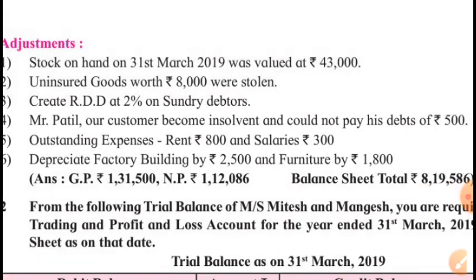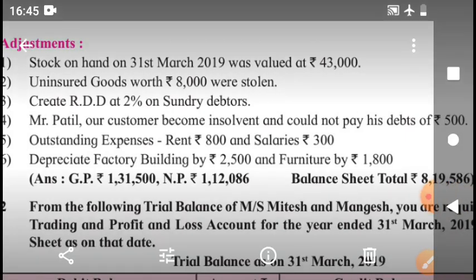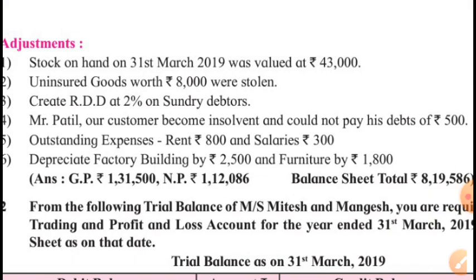Create RDD at 2% on sundry debtors. Look at the next adjustment. Mr. Patil, our customer, became insolvent and could not pay his debts of rupees 500. So before we calculate new RDD, we will have to find out the exact amount of debtors after considering the fourth adjustment.